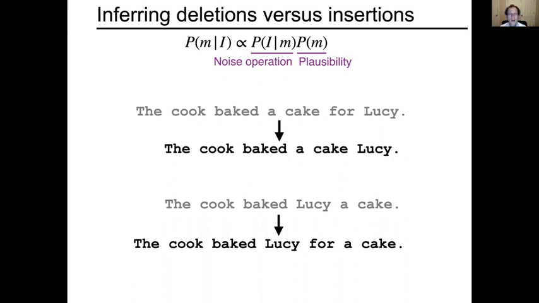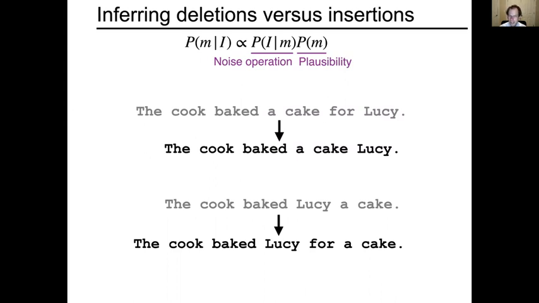And the fact that people often answer yes to that question for these sentences is plausibly explained by the noisy channel model, by the theory that the comprehender is implicitly hypothesizing that what was intended was "the cook baked a cake for Lucy" in the first example, or "the cook baked Lucy a cake" in the second example, and that there was an unintended deletion of content in the first example, the word "for" went missing, and an unintended insertion of content in the latter example, the word "for" appeared in between the words "Lucy" and "cake."